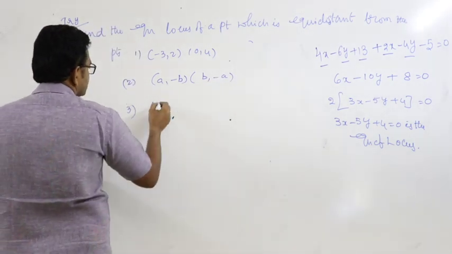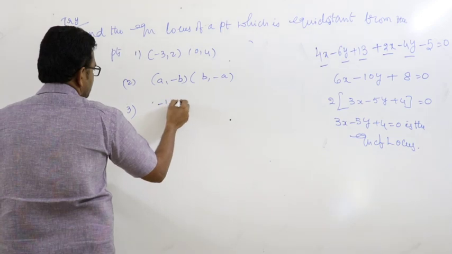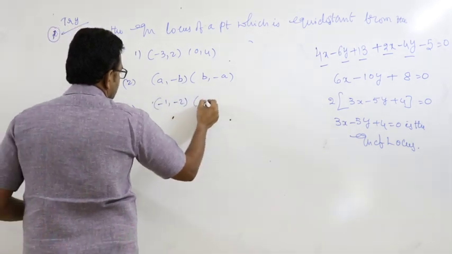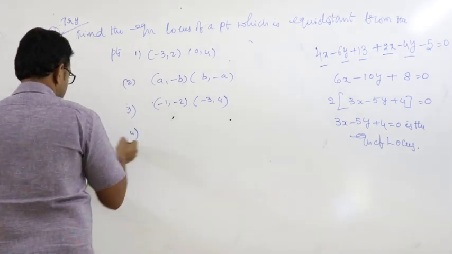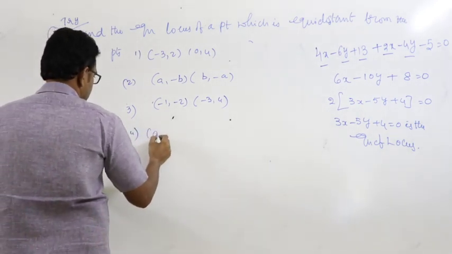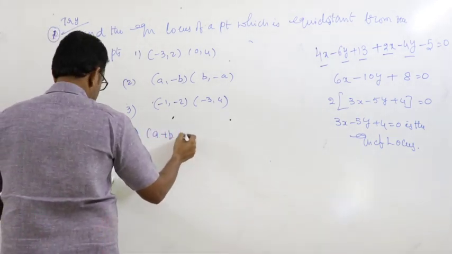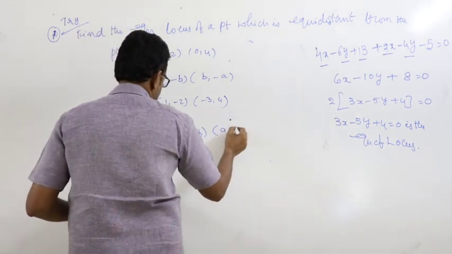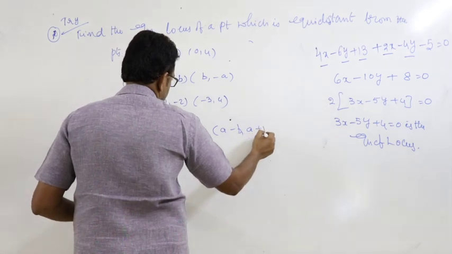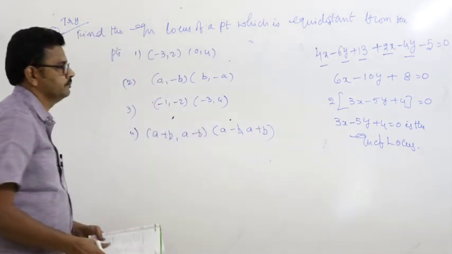Third problem, -1, -2, -3, 4. Fourth one, a plus b, comma a minus b and a minus b, comma a plus b.